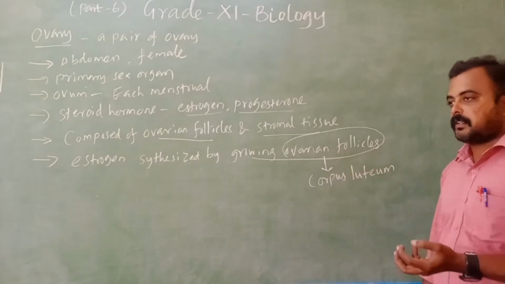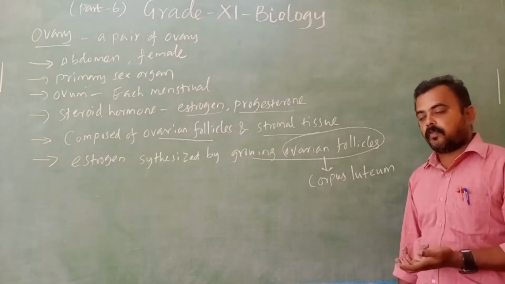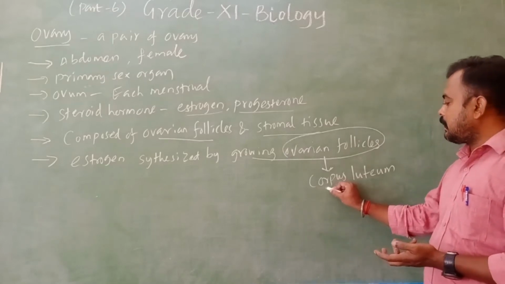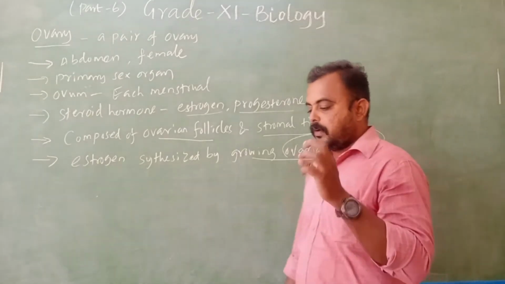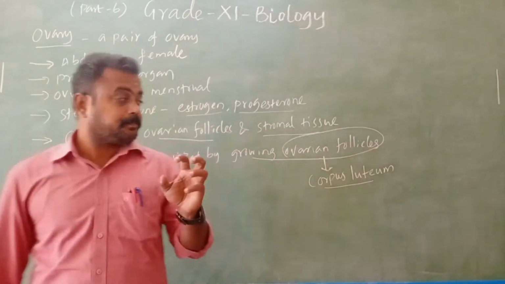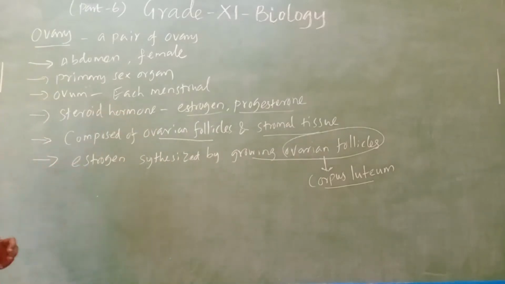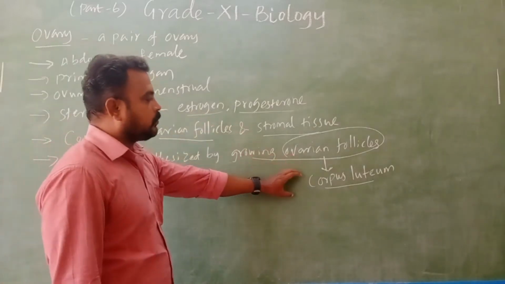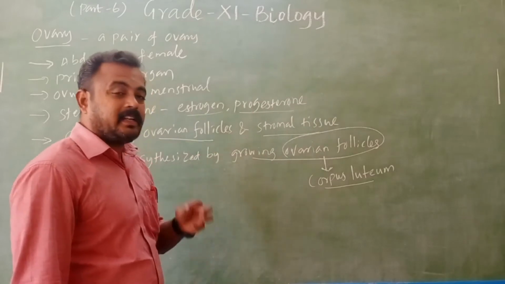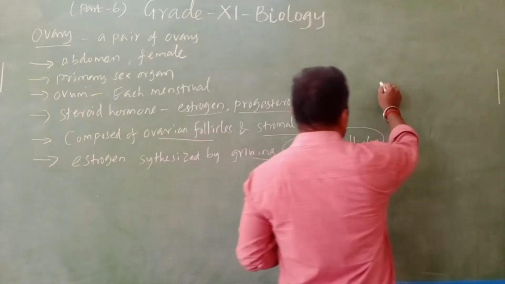After producing the ova, it is converted into a corpus luteum. So in the ovary we have ovarian follicles, which synthesize what? Estrogen. The next one, the ovarian follicles are converted after releasing the ova. Releasing of the ova is known as what? Ovulation.